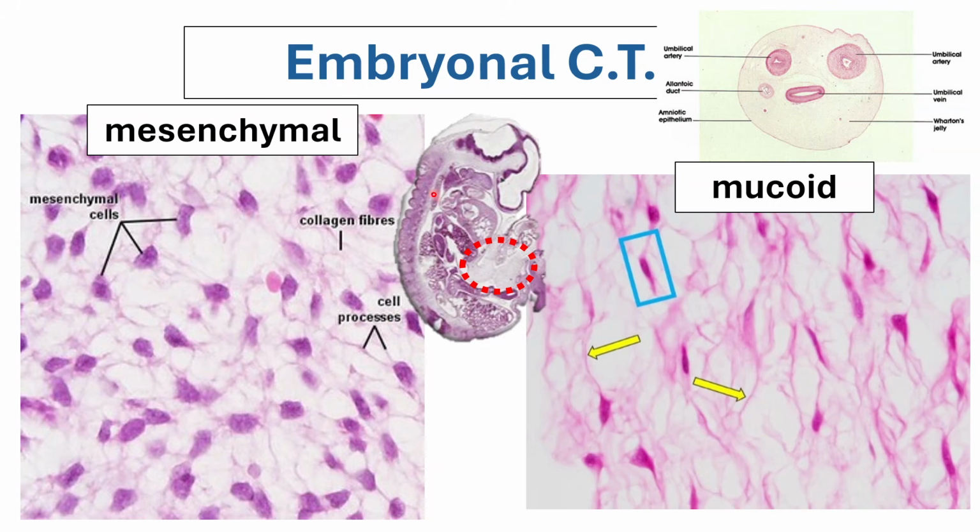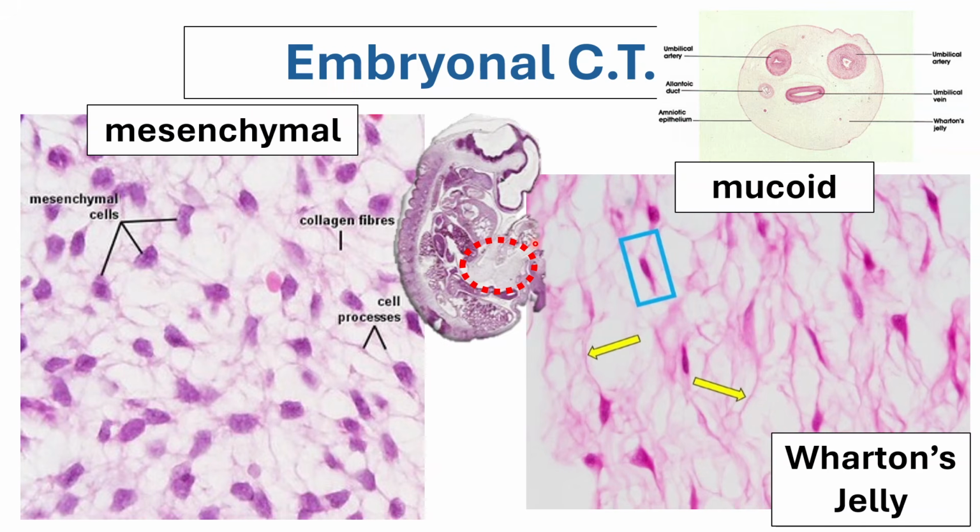Okay, so again, the mesenchymal tissue is usually all the other tissues within the embryo that are not yet developing into actual organs. So it's like a placeholder tissue, while your mucoid tissue is for the umbilical area. Another term for your mucoid connective tissue would be your Wharton's jelly. Again, because if you would see this grossly, it is jelly-like in nature.